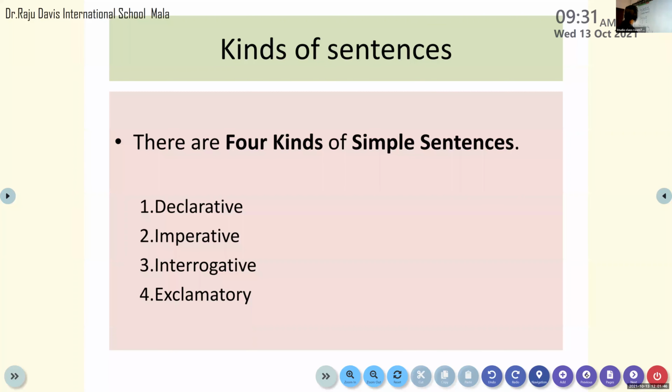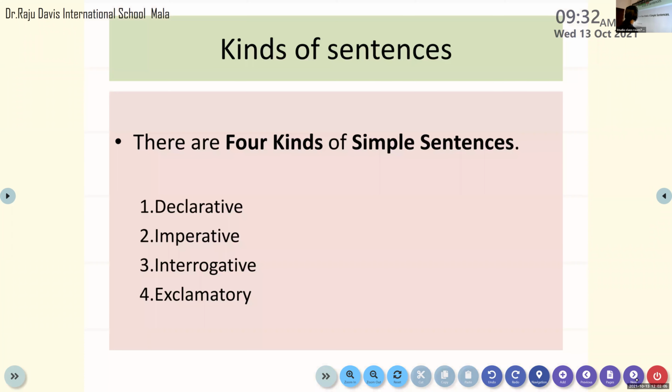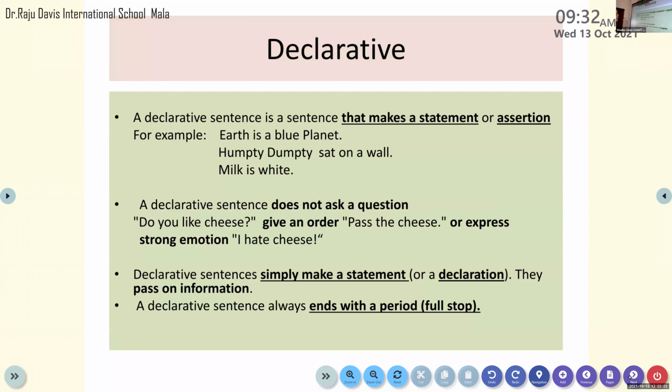I said we can divide the simple sentence into four kinds. The first type, the simple sentence, can be divided into four kinds: declarative, imperative, interrogative, and exclamatory sentence. The first one, the declarative sentence, is also known as an assertive sentence, and also we can call it a statement sentence because its structure is in the form of SVO: subject, verb, object.